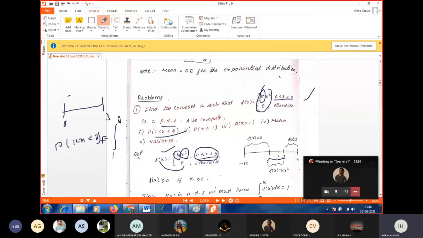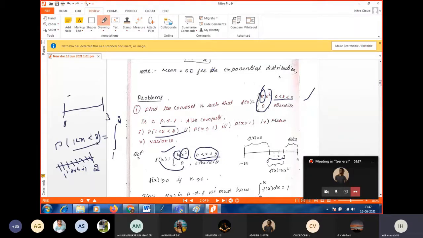Somebody can ask, ma'am, here the equal sign is not there, but you took 1 and 2 also. As I told you earlier, since it is a continuous probability distribution, it can take minute values between 1 and 2. 1.000000001 is also included, that I cannot exclude. So in case of continuous probability distributions, that means exponential and normal, even if the equal sign is not given, we have to include the endpoints.